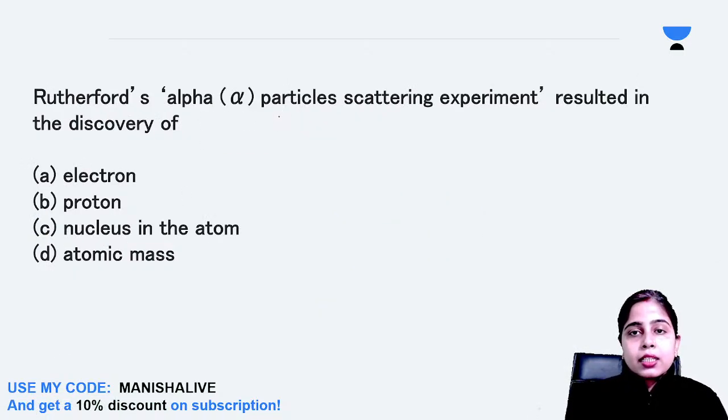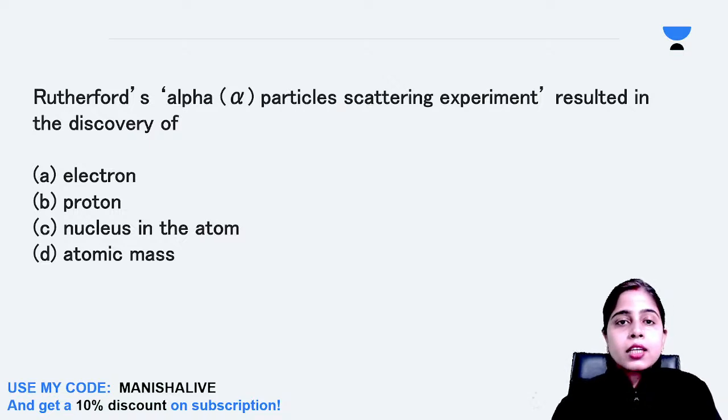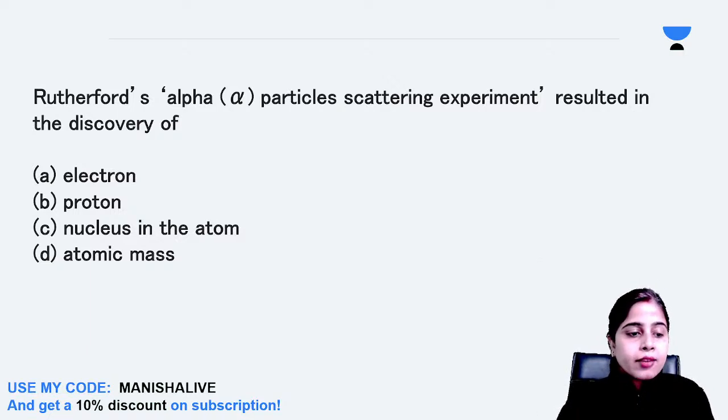Rutherford's alpha particle scattering experiment resulted in the discovery of: electron, proton, nucleus in the atom, or atomic mass? Which is the correct one? वैसे Abhishek, you will be having this in your class 11. If you are from CBSE class 11, structure of atom you will be having in class 11 syllabus also, and you have to study all these things again.